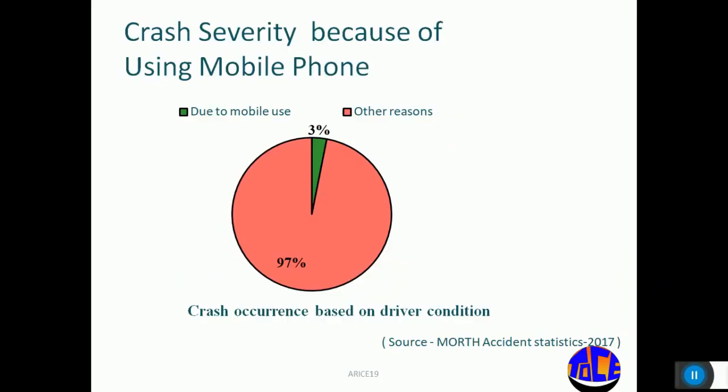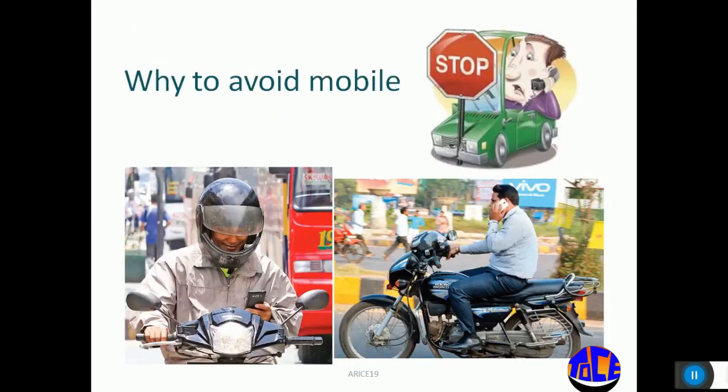This shows the accident rate just because of using a mobile phone. It shows 3%. 3% is not a small number. Just 3% of accidents are because of using a mobile phone. It is also taken from the statistics. So why should we avoid the mobile phone? As we all know, if you use a mobile phone while driving, it diverts our concentration, and if our concentration is diverted from driving, it results in an accident.